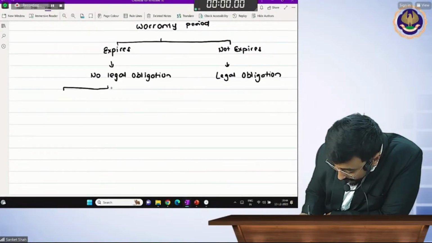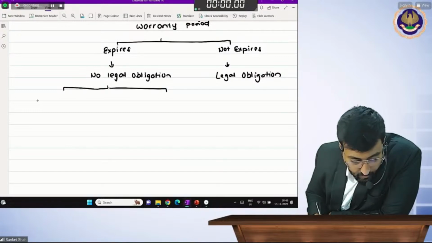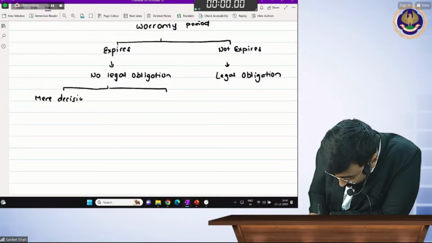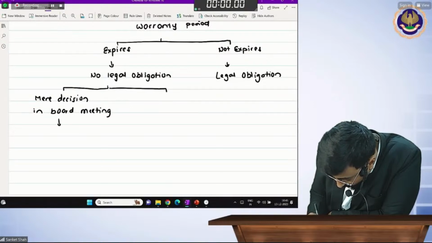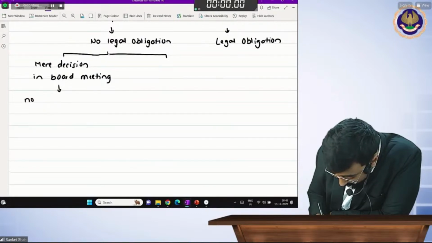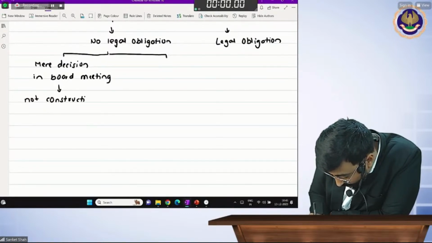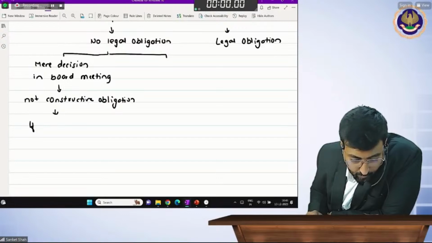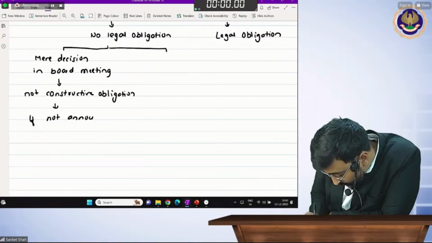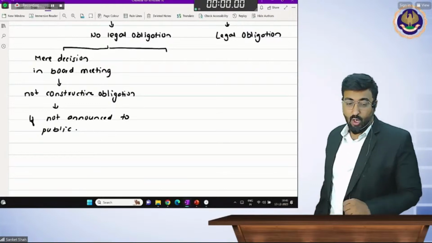Now you ask to yourself, mere decision in board meeting, not constructive obligation if not announced to public. पब्लिक को हमने अनाउंसमेंट दिया नहीं है, नॉट अनाउंस टू पब्लिक।